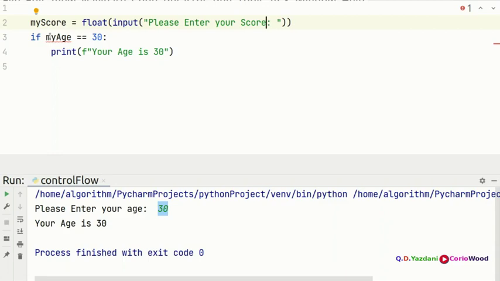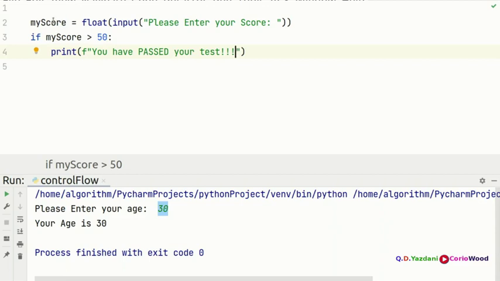If my score is greater than 50, then we're going to print you have passed your test.